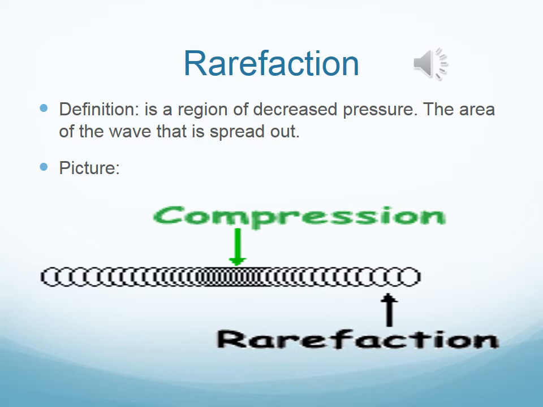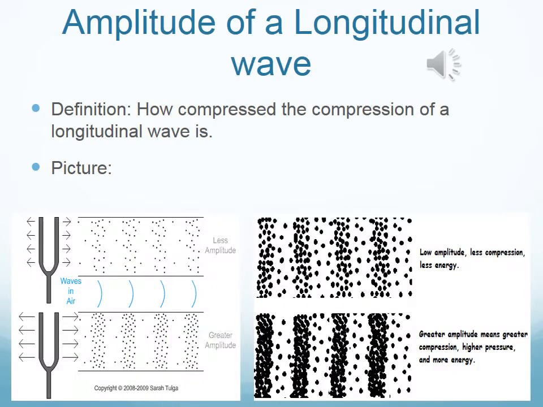So we said that the area that is pushed together is called a compression. The area that is spread out is the rarefaction. So if you take a look at the picture in green, or the green arrow, you see the compression. Where you see the black arrow, that is your rarefaction, because that's the area that is spread out.